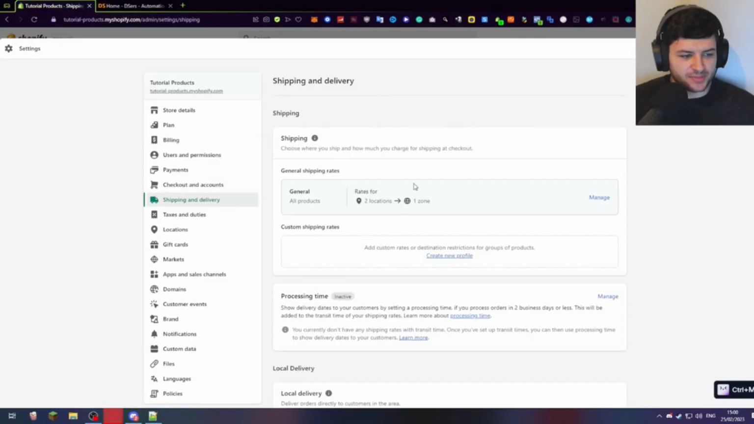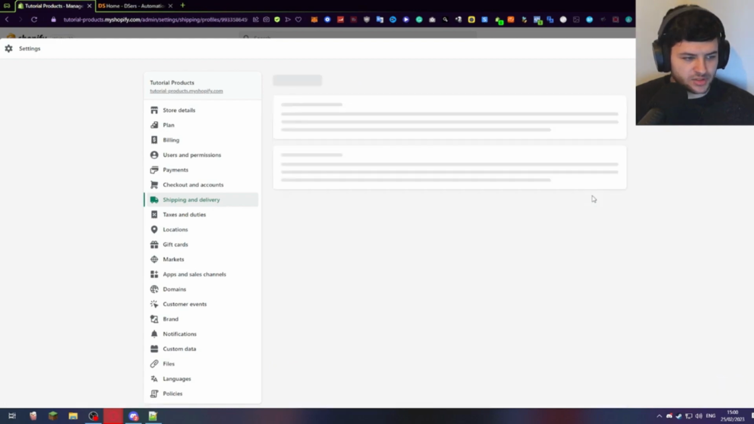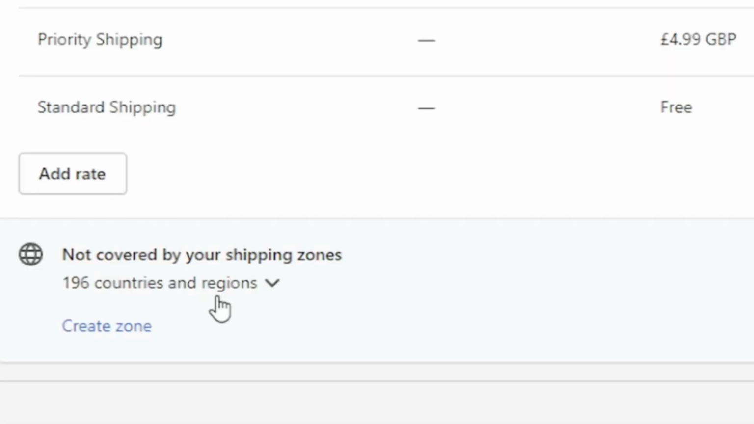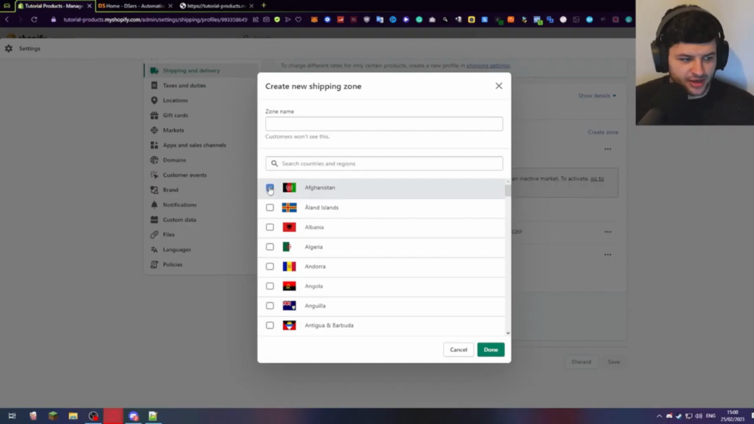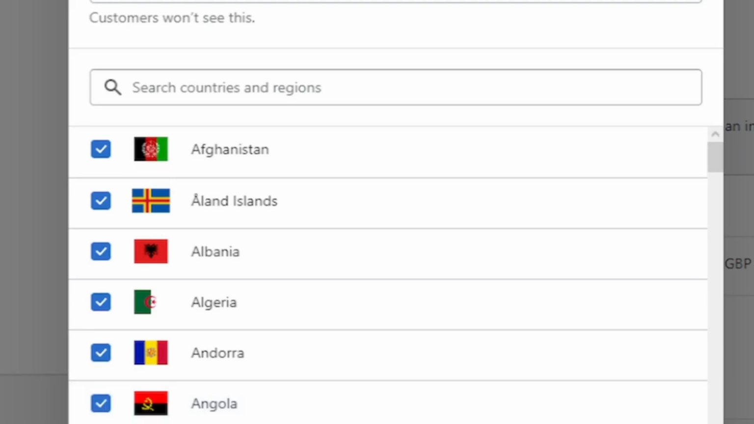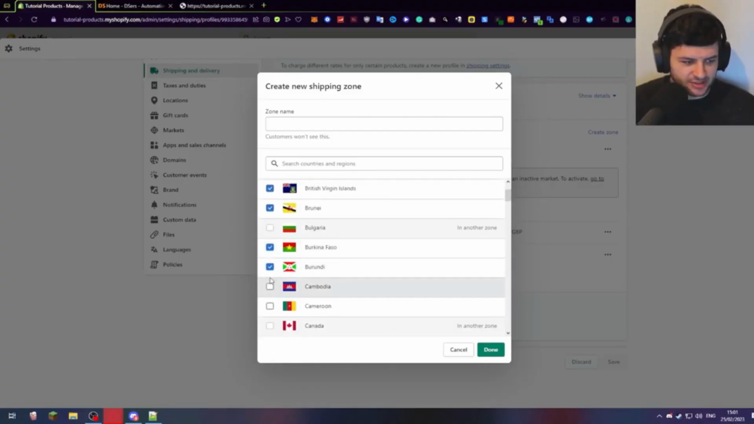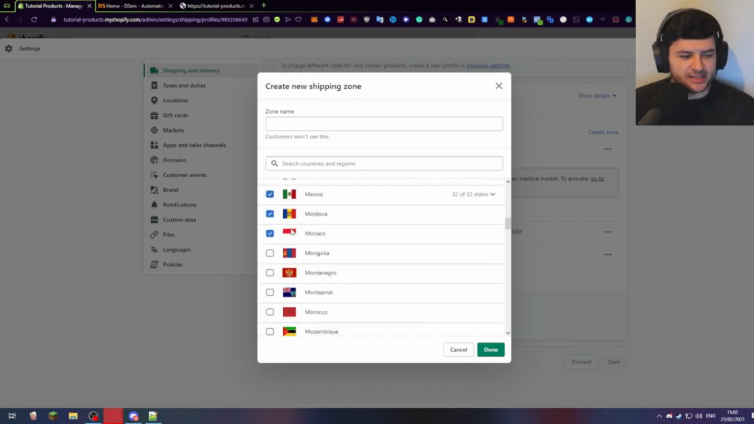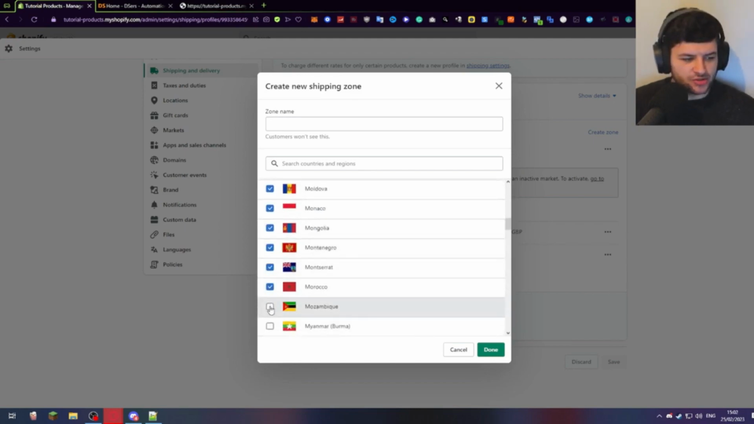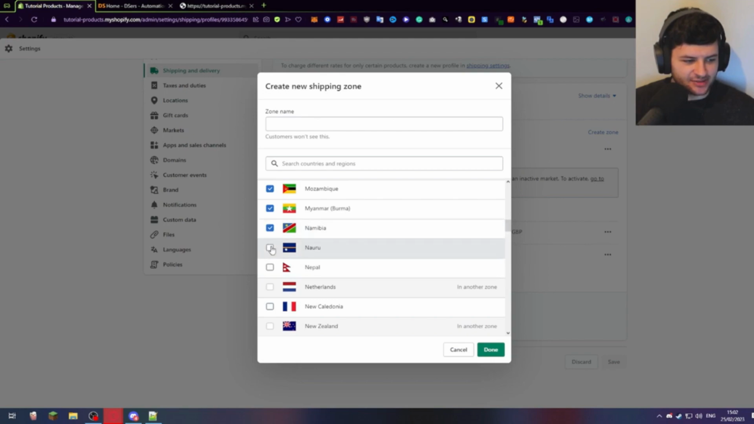This goes back to our shipping issue that we had before. So press manage, and you can see not covered by your shipping zones, 196 regions. Press create, and then I'm just going to select all of these again. Now unfortunately we have to do this manually. We can't actually do this just by ticking the regions, so you're gonna have to go down this list manually. Now take your time with this, guys, because if you miss one country you're gonna have to go back and find it later, and it's just gonna be basically so hard to actually identify.